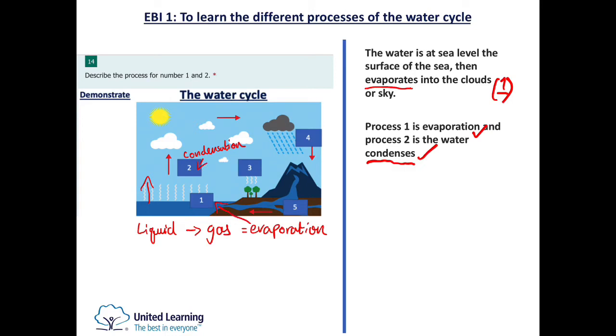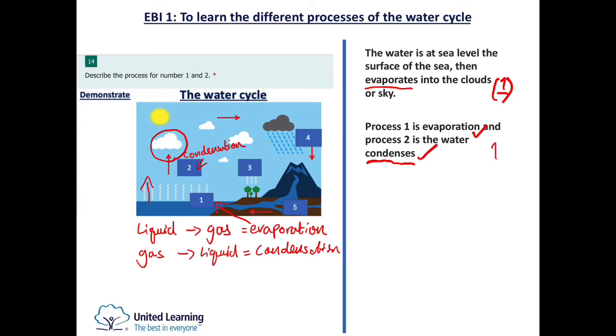And the second one is condensation. And condensation is when gas turns into liquid. So the water vapor is turning back into a liquid because the air cools. Okay, so the water vapor cools down and then it turns into a cloud. So you can see here it is turning into a cloud.